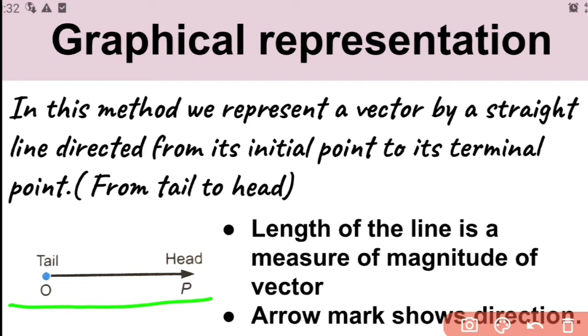Okay, so the direction of that arrow mark is the direction of that vector, and the length of the line is a measure of the magnitude of the vector. We cannot say it directly gives the magnitude, because of bigger values, so we need to take a proper scale, then represent that vector graphically. So the length of the vector stands for its magnitude, and the arrow mark stands for direction. This is what we mean by graphical representation.